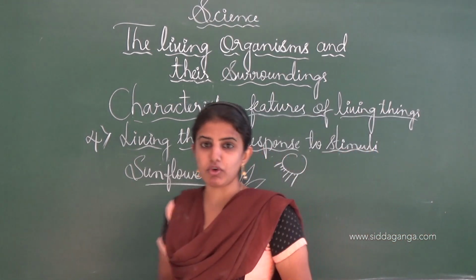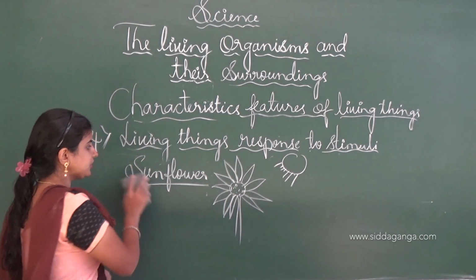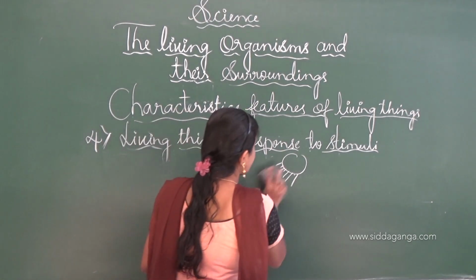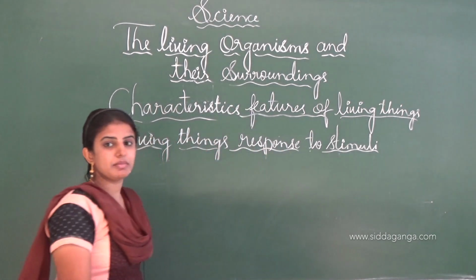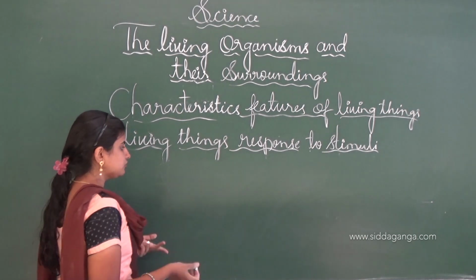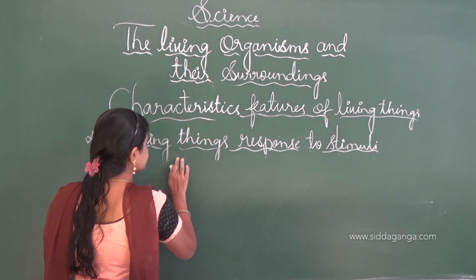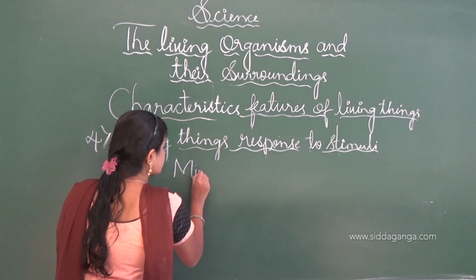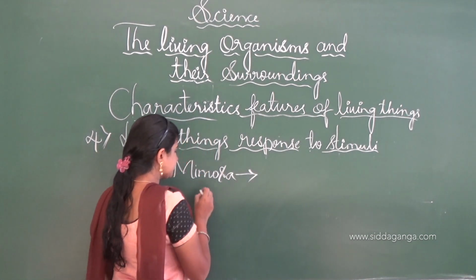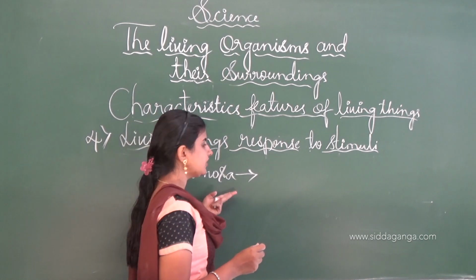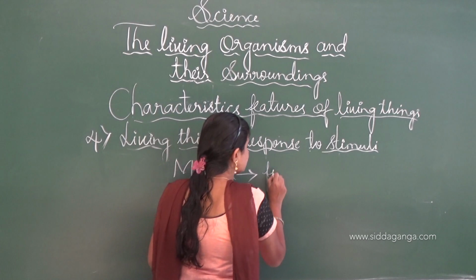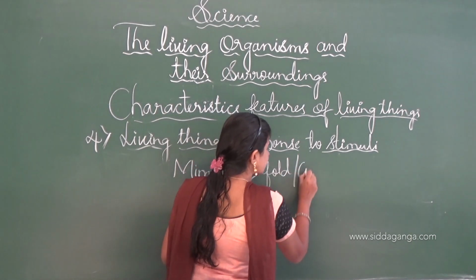And one more example is the touch-me-not plant. The scientific name of the touch-me-not plant is Mimosa. Mimosa, a touch-me-not plant, also shows the response to the stimuli. If we touch this plant, it will fold its leaves, and sometimes it will cover its leaves.